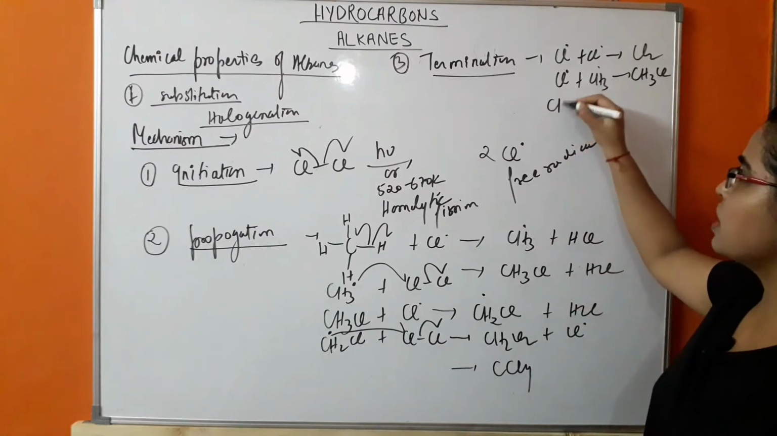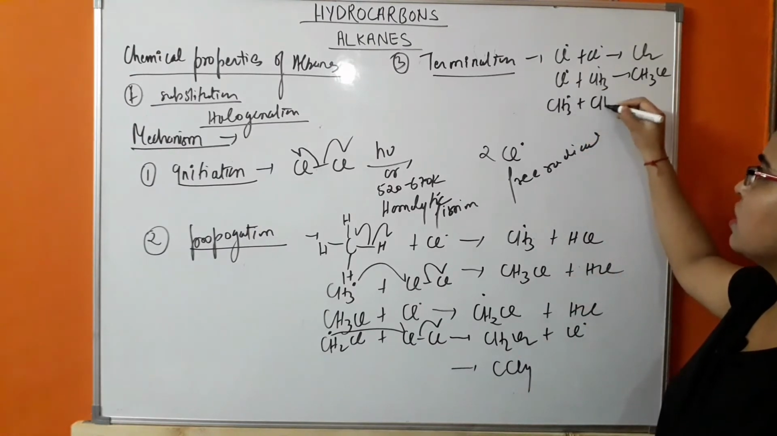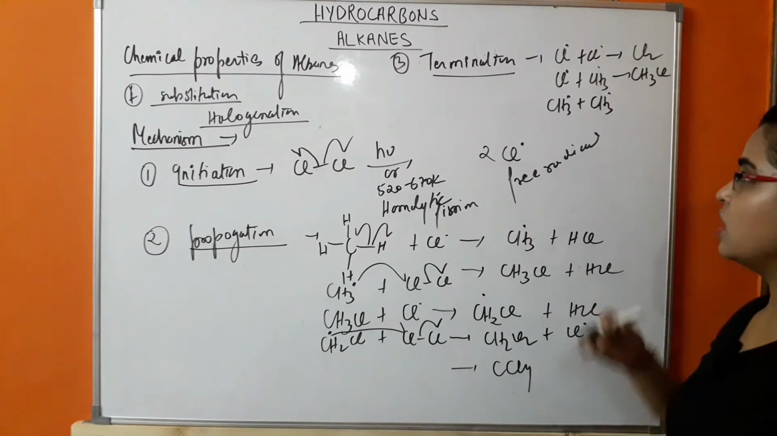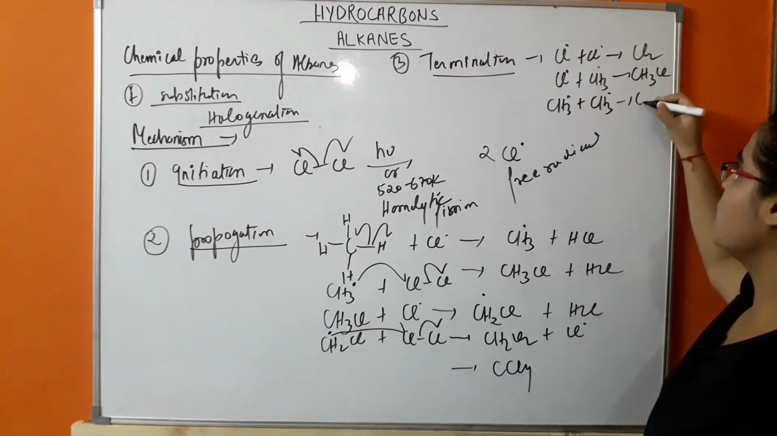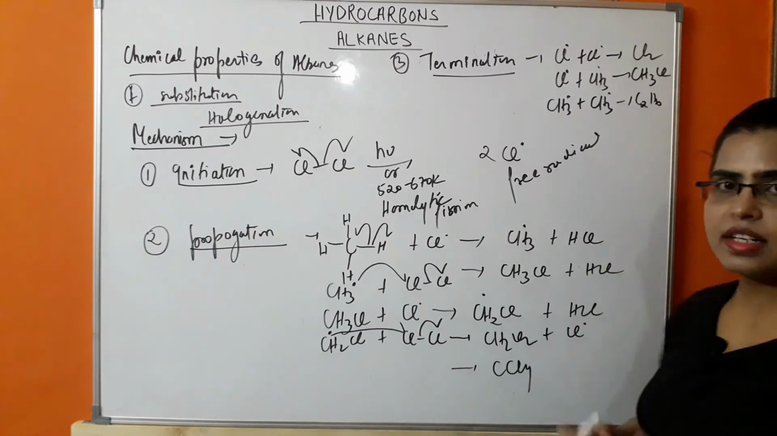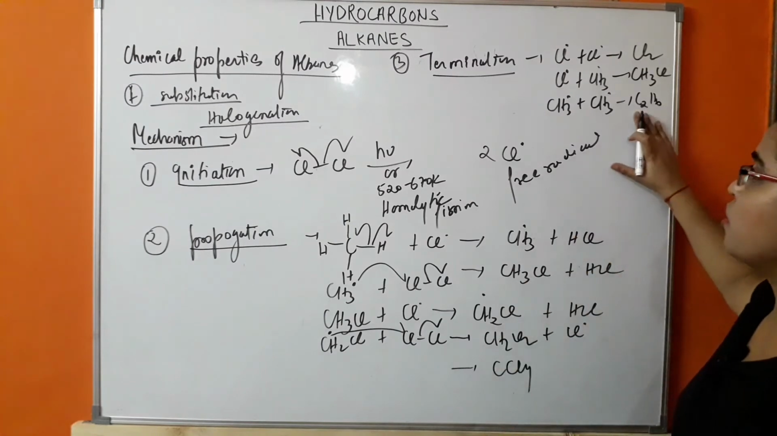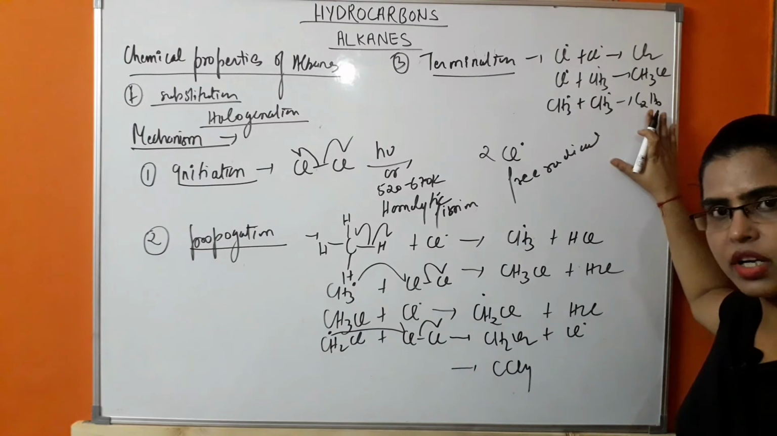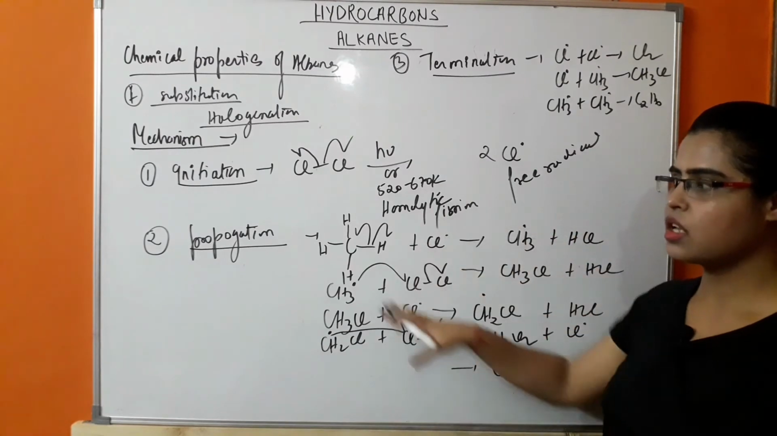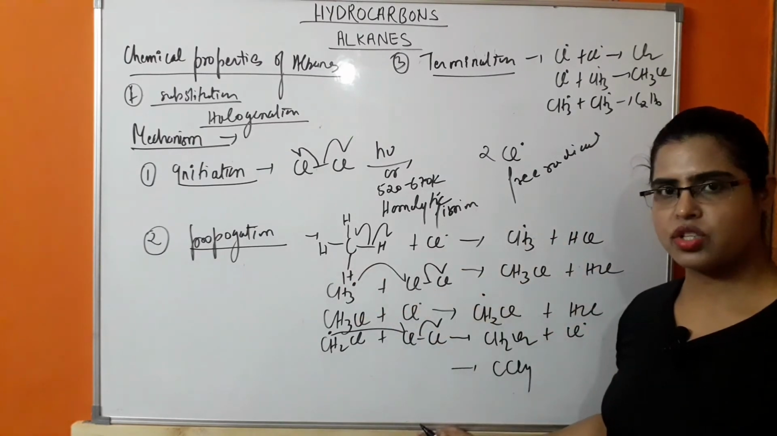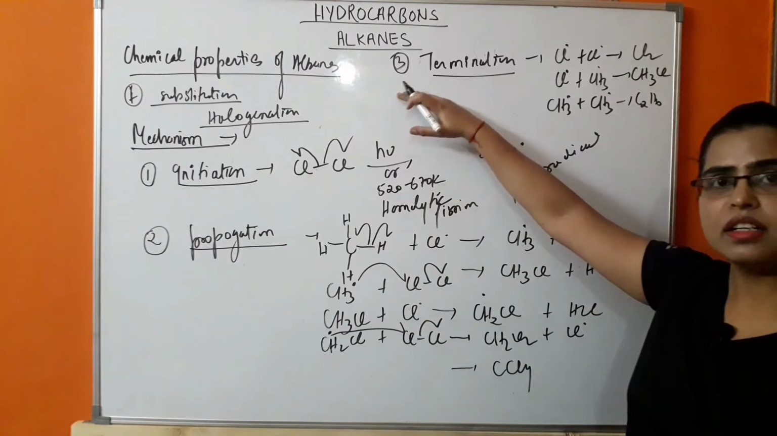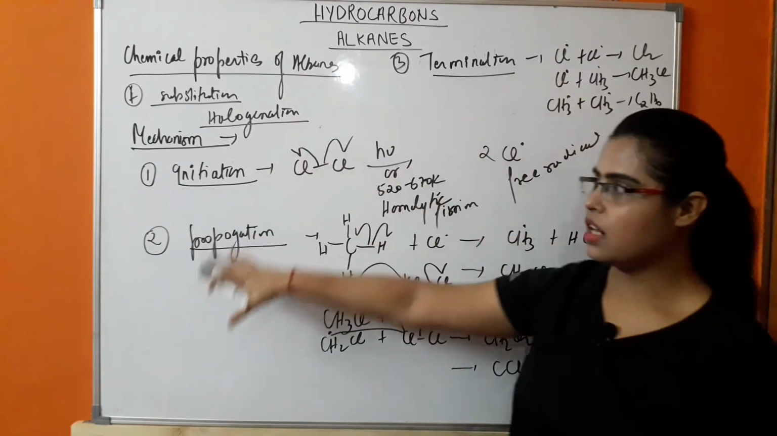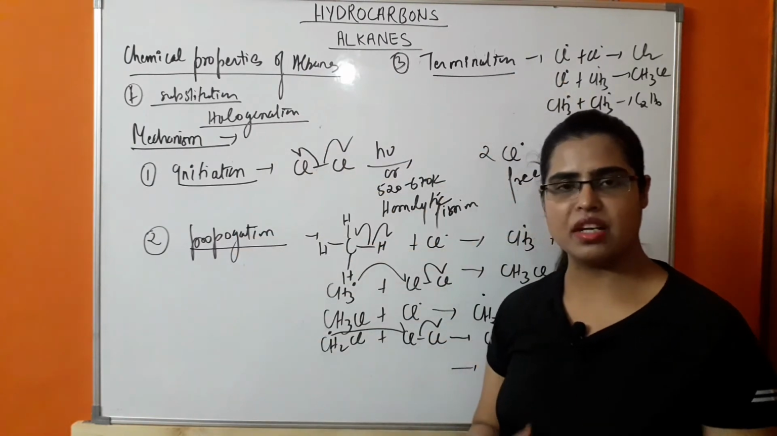This methyl free radical can also combine with the methyl free radical, so there will be formation of C2H6. It means there is a formation of ethane as a byproduct. So all the free radicals which are generated in the propagation are terminated in termination. So these are the steps of mechanism in free radical substitution reaction.